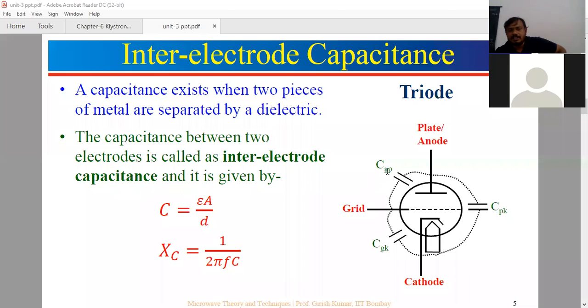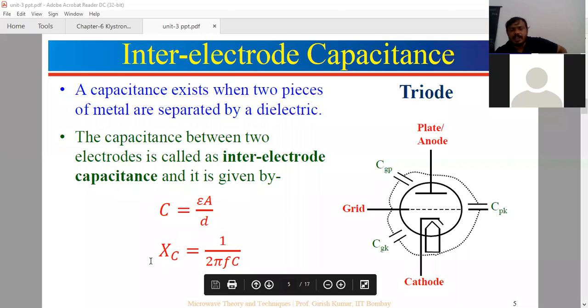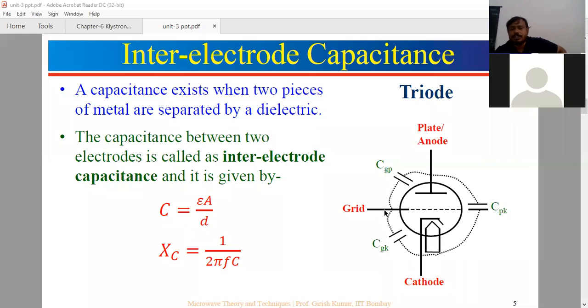So these capacitances are between these terminals, and at high frequency the reactance is very low, so there may be scope for short circuit, and at the output end also. If the reactance is low, the output load is also very low. Output load low means output power is low, since power is equal to I square R. Current into load: if load is very less, automatically power is also less. That is the problem of the capacitance effect.